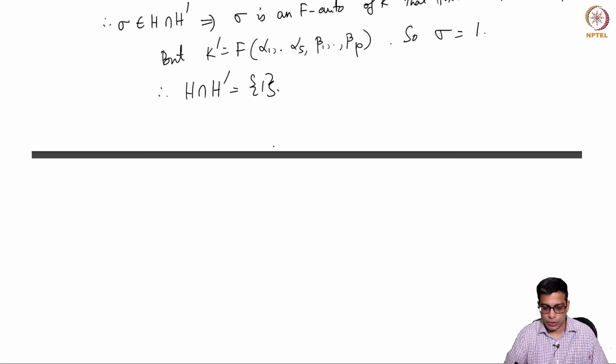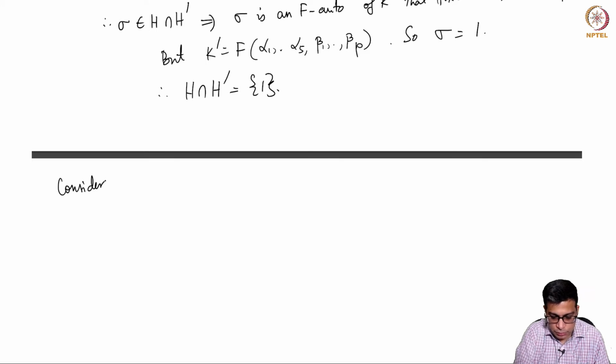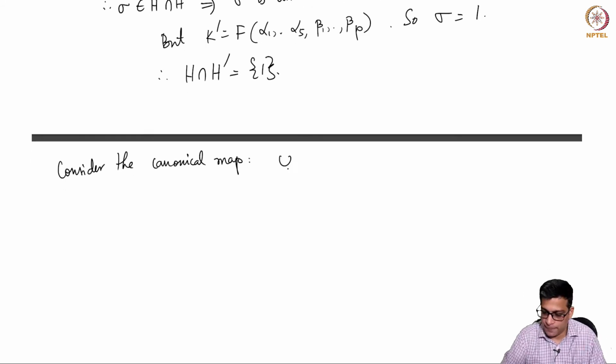Okay, that's good. Now consider the canonical map phi from N to N mod H, which we know is isomorphic to G prime.